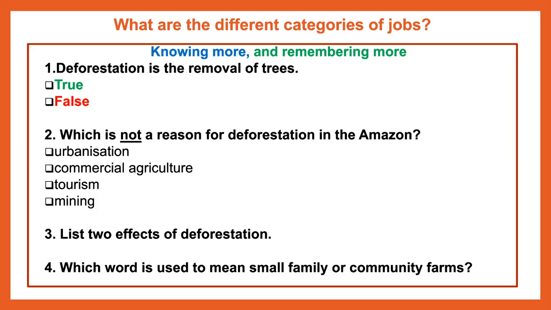Question number 3. List 2 effects of deforestation. Question number 4. Which word is used to mean small, family, or community farming? I want you to now pause the video before moving on to see whether you were able to recall all the information we learnt on deforestation.